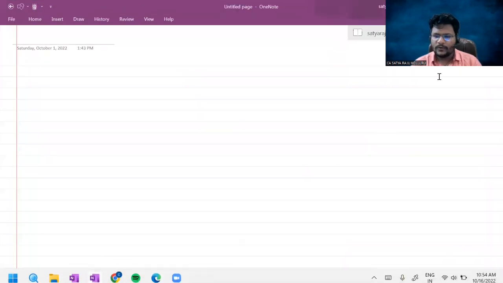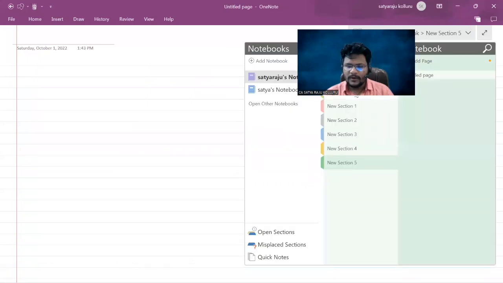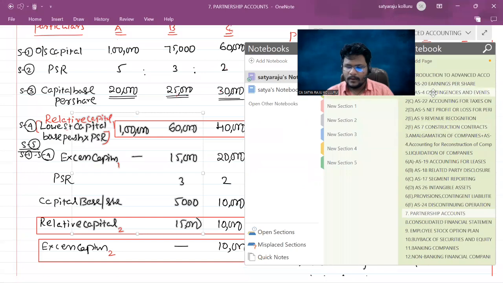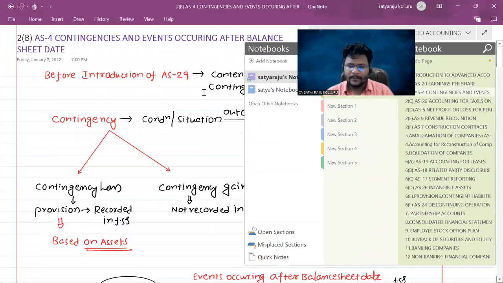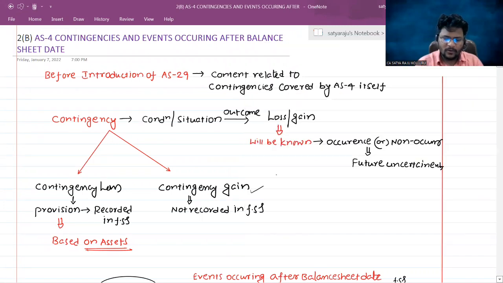I'll go to AS4. Just a moment. So this is our notes. AS4 you can open directly. Now you can cross check here. Contingent gain not recorded in the financials. I clearly told you at the time of discussing AS4 in the classroom.